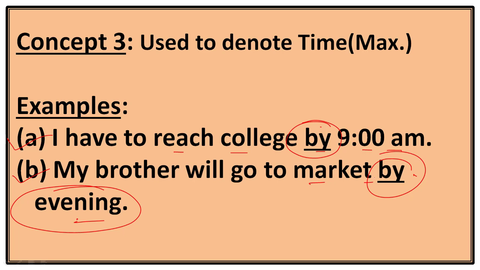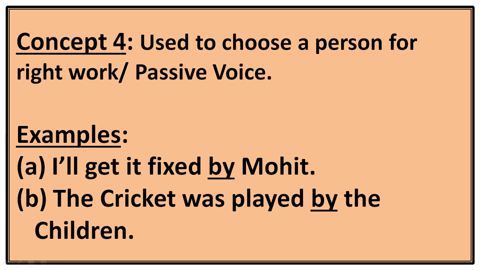Concept 4. It is used to choose a person for the right work, or in passive voice. Let's take an example for this concept. I will get it fixed by Mohit. Here Mohit is an expert of something. He has experience in some field. So I'll get something fixed by Mohit. So here I am choosing a person for the right work.